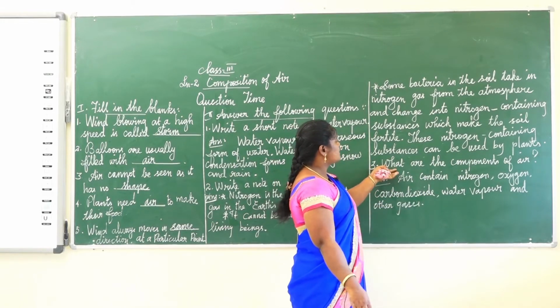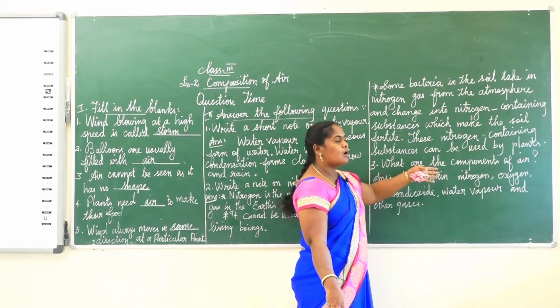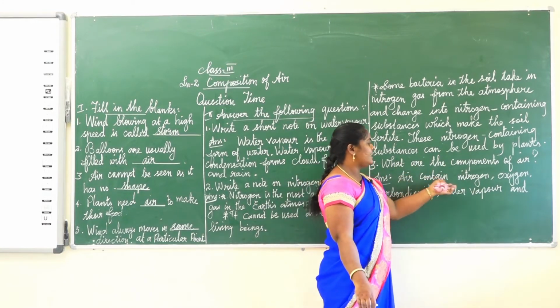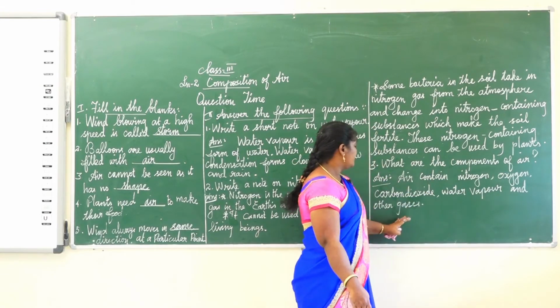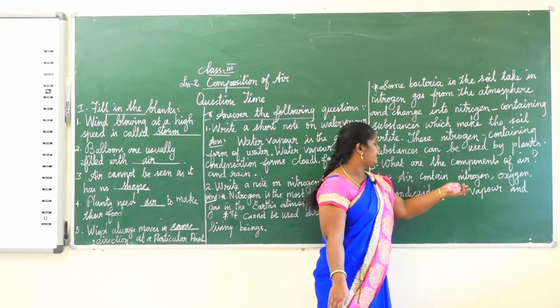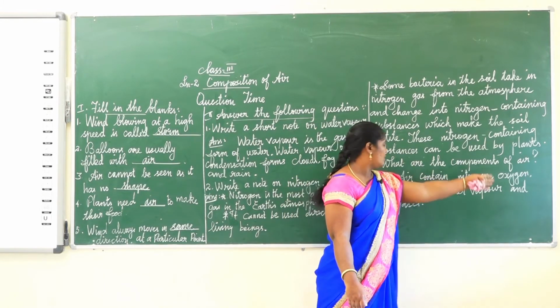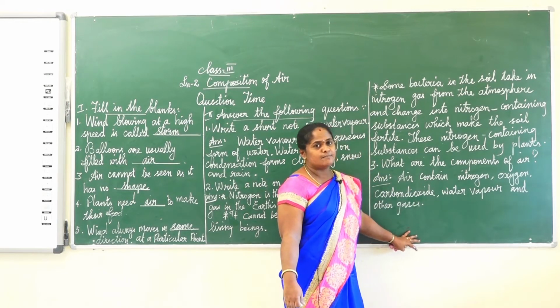And then the next question is, what are the components of air? Air contains nitrogen, oxygen, carbon dioxide, water vapor and some other gases. Once again, what are the components of air? Air contains nitrogen, oxygen, carbon dioxide, water vapor and other gases.